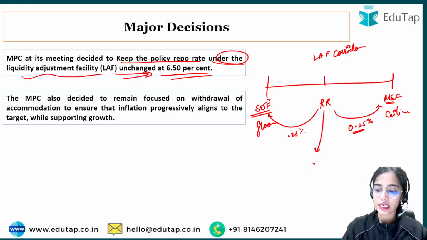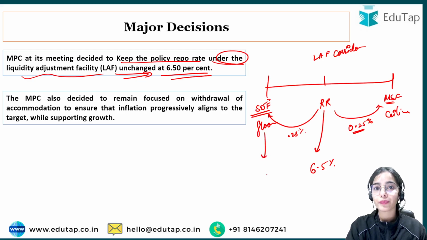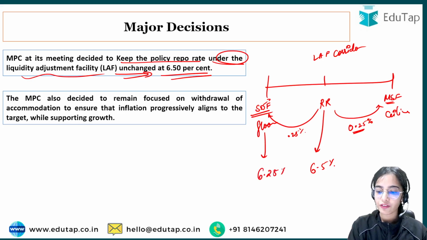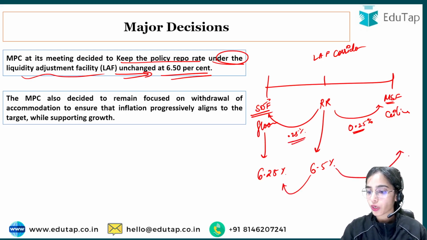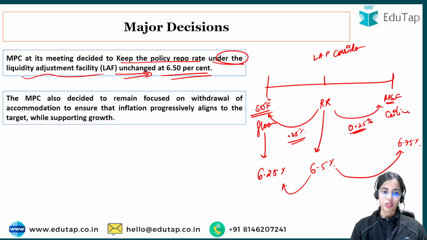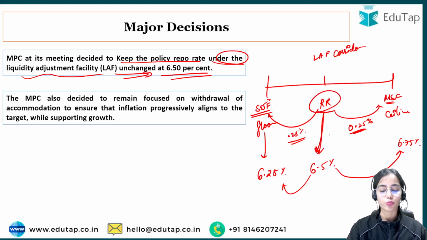So if repo rate is 6.5%, you can understand that SDF is how much? Tell me, SDF is how much? It is 6.25%, because SDF is lesser than the repo rate by 0.25%. If repo rate is 6.5%, the MSF will be 6.75%, because the MSF is greater than the repo rate by 0.25%. So the MPC has decided to keep the repo rate unchanged at 6.5%.